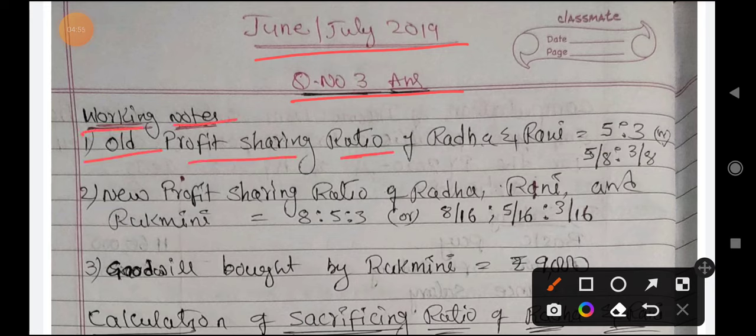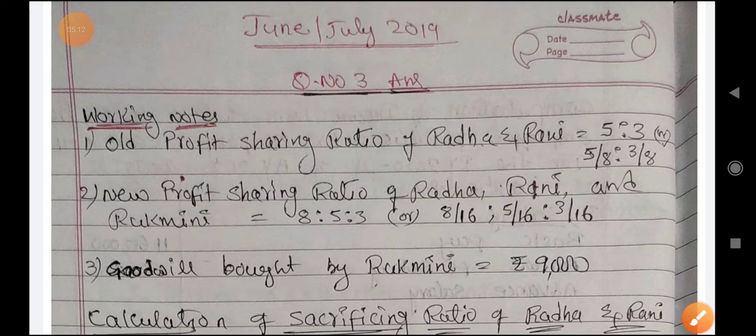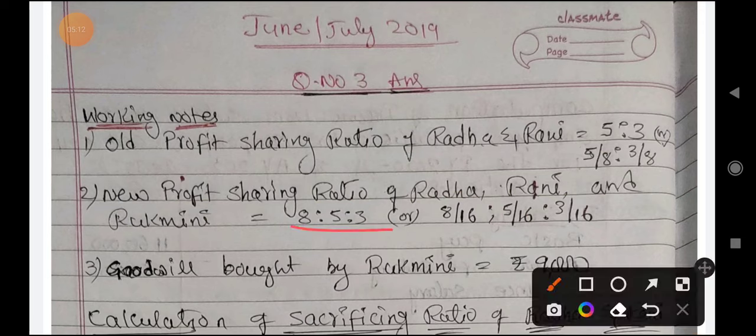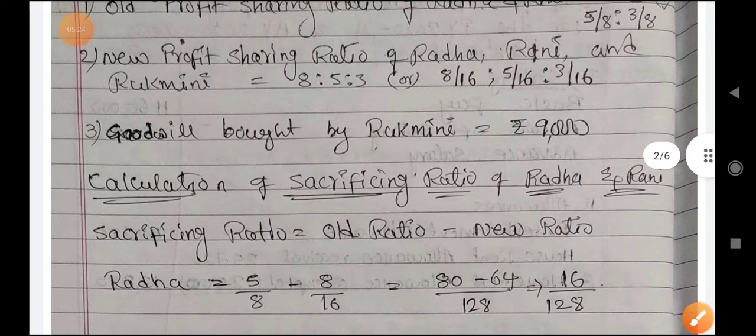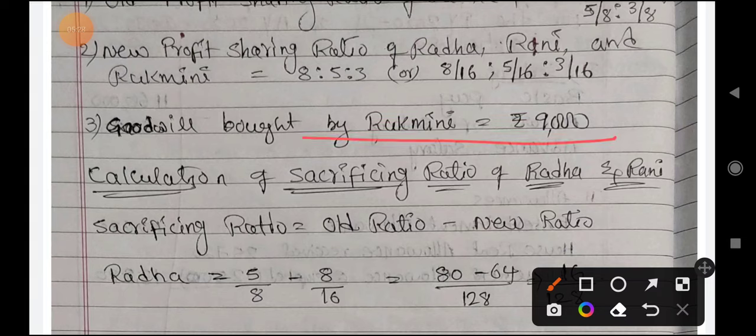Old profit sharing ratio of Radha and Rani is 5:3, that is 5/8 and 3/8. New profit sharing ratio of Radha, Rani and Rukmini is 8:5:3, that is 8/16, 5/16, 3/16. 8/16, 5/16, 3/16 is the new ratio. Goodwill brought by Rukmini, the new partner, is rupees 9,000.